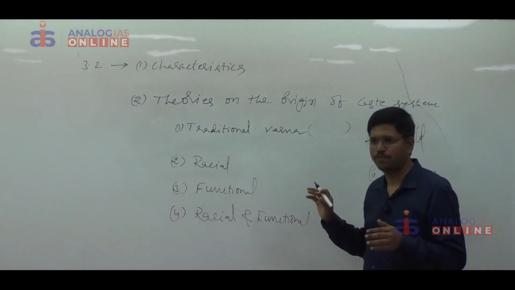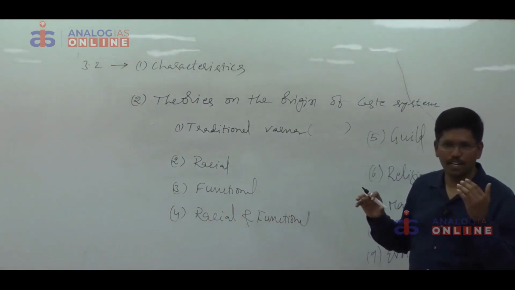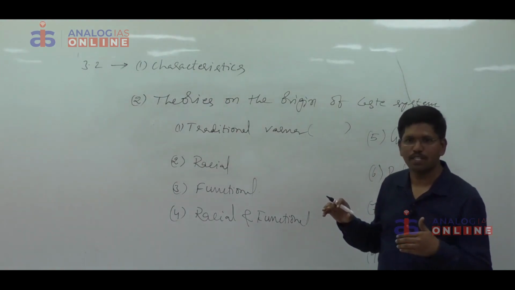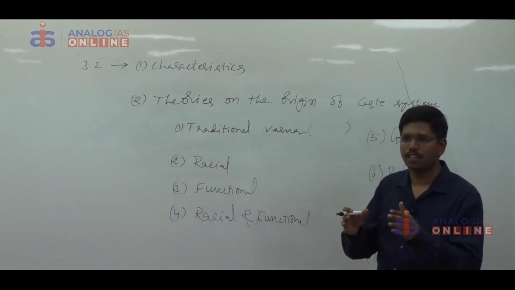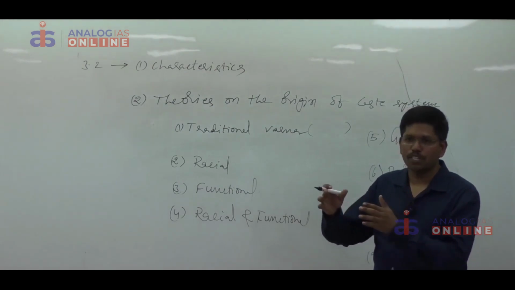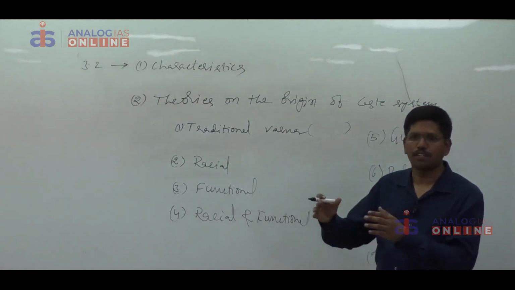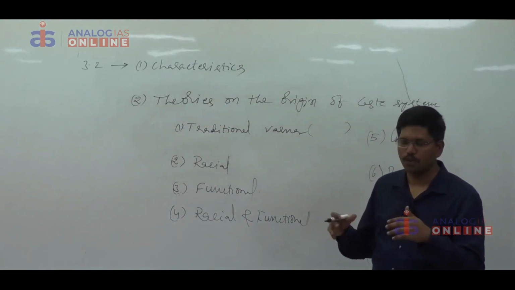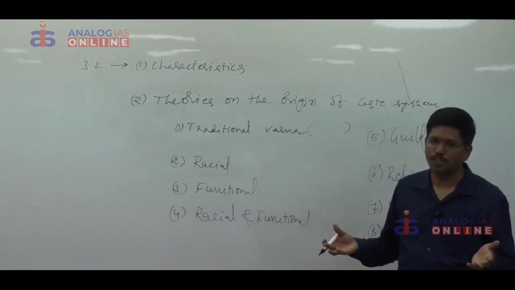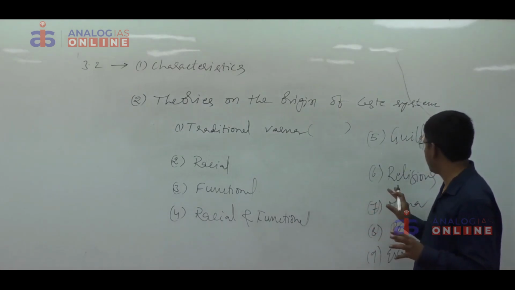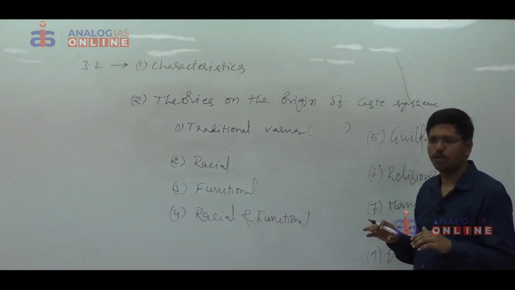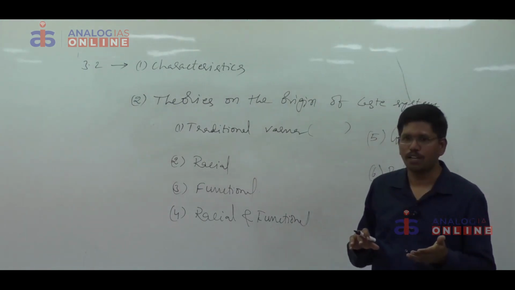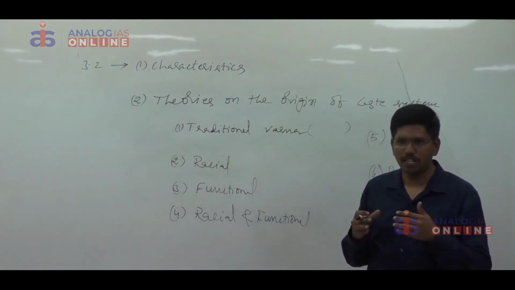According to Hocart, religion had a prominent place in ancient Indian society. The king was considered as the image of god. The king divided different occupations among different groups of people for the sake of easy administration. These occupational groups in course of time were converted into different castes. That's it. Then according to Senart, those people who worship a particular deity and who offer a particular sacramental meal started arranging marriage within the same group.